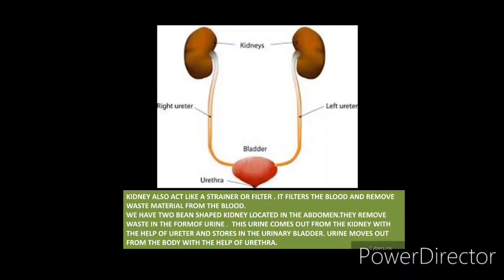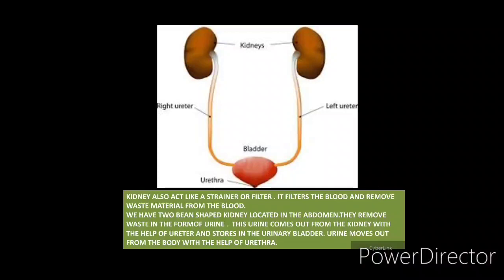We have two bean-shaped kidneys located in the abdomen. Now touch your stomach. Near your stomach, in the abdomen area, we have two kidneys. They remove waste in the form of urine. This urine comes out from the kidney with the help of the ureter. You can see in the picture there are two ureters, the right ureter and the left ureter. When urine is formed in the kidneys, it is taken with the help of these ureters to this sac-like structure called the bladder.